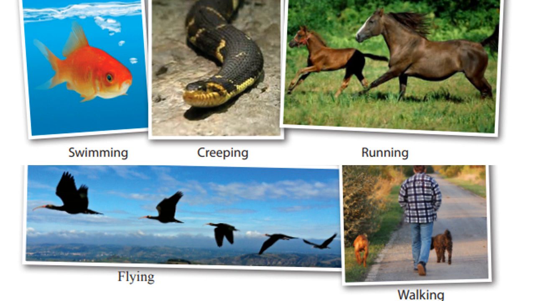Here you can see running. These horses are running, and this human and two dogs are walking. So what are the appendages they have? What helps them to run and walk? They are legs. So here the appendages are legs. Here birds are flying. How do they fly? Using their wings. Right, children? So the appendages that help with flying, or locomotion, are their wings.